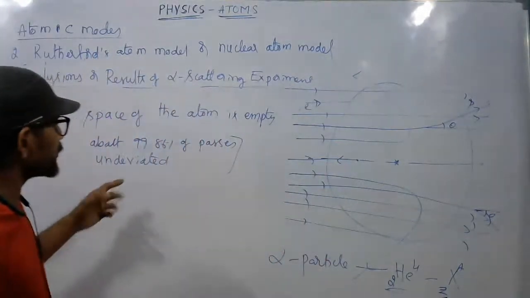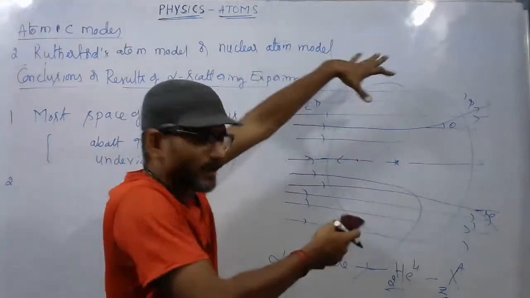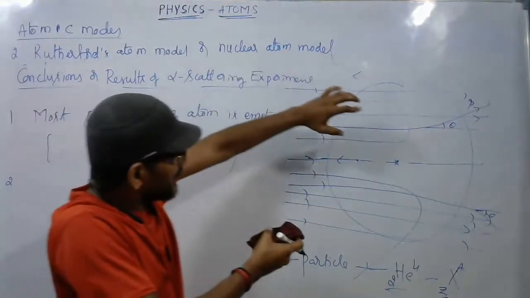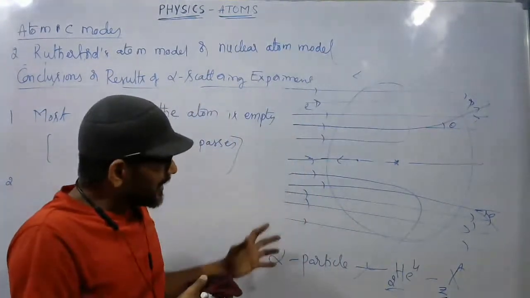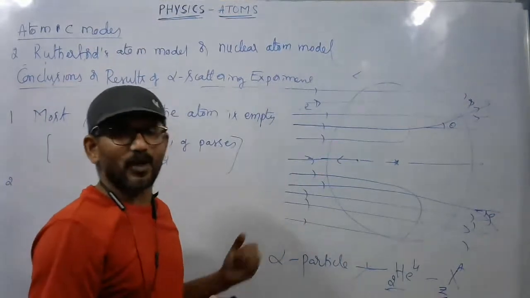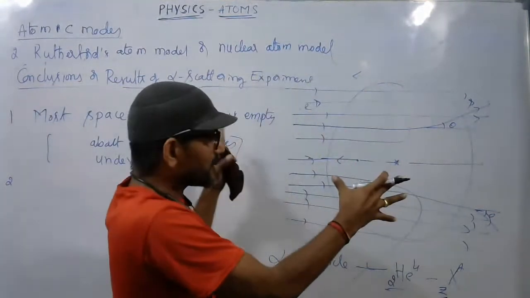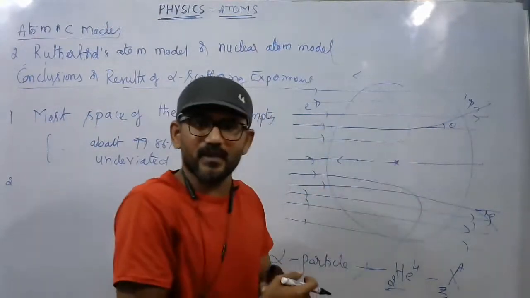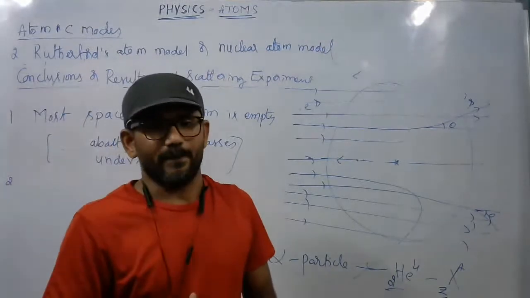So when these positively charged particles are passing through the atom, they are deviated. As these are positively charged, a similar kind of charge present inside the atom is pushing them or repelling the alpha particle. That is what they have concluded, right?